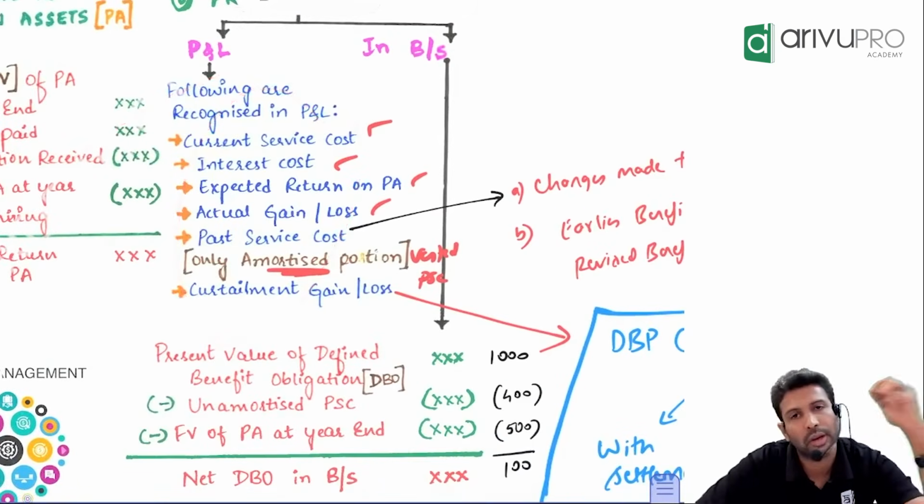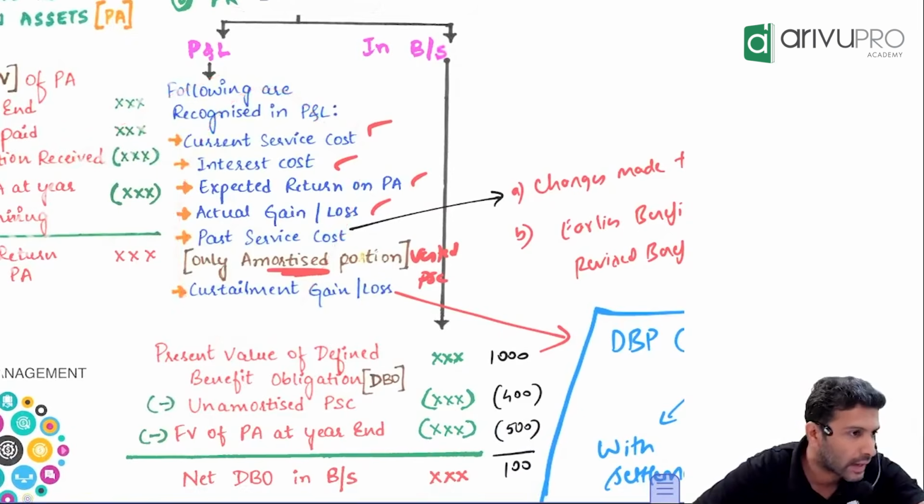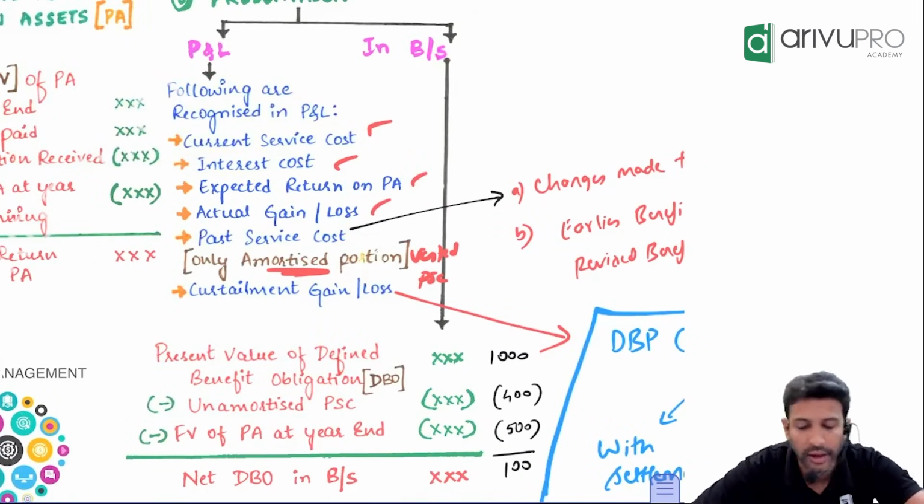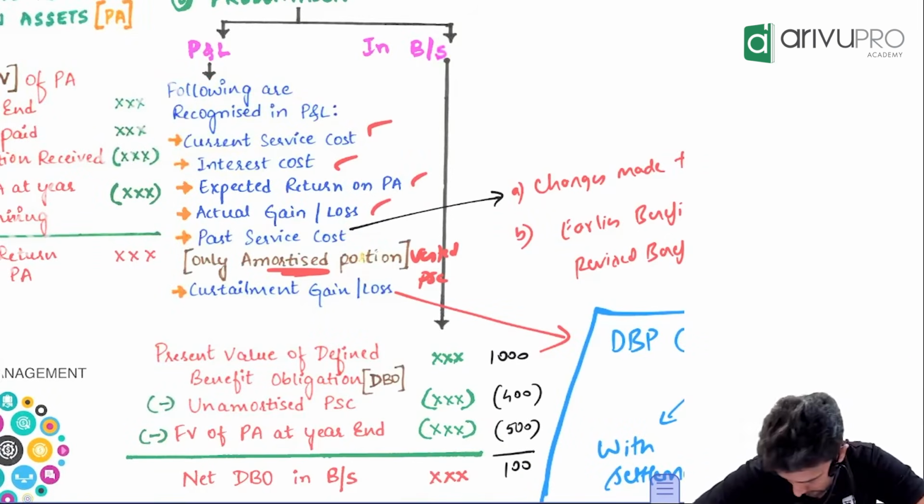This is another kind of question which may come. They may give you categories and ask where each will go. P&L over. Now the next one.